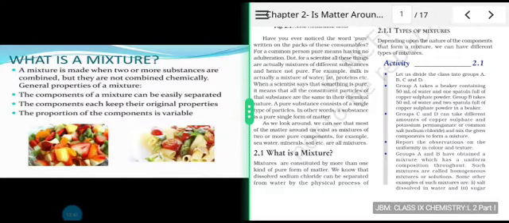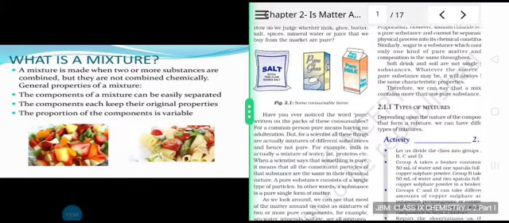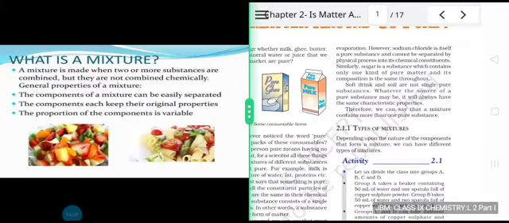So now we can proceed further from the text. What is a mixture? Mixtures are constituted by more than one kind of pure form of matter. We know that dissolved sodium chloride can be separated from water by the physical process of evaporation. However, sodium chloride is itself a pure substance and cannot be separated by physical process into its chemical constituents.